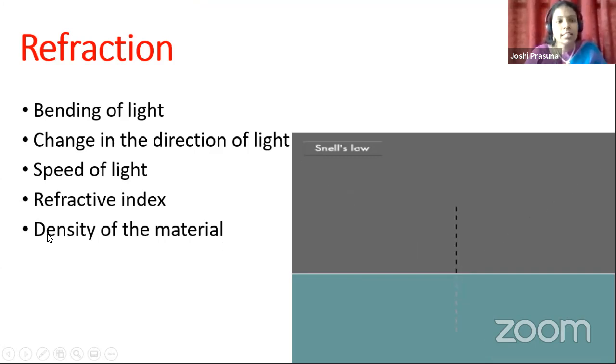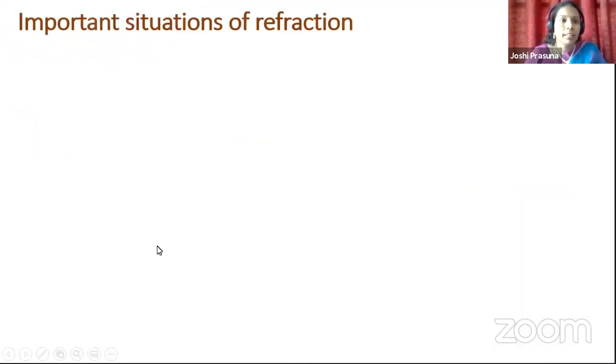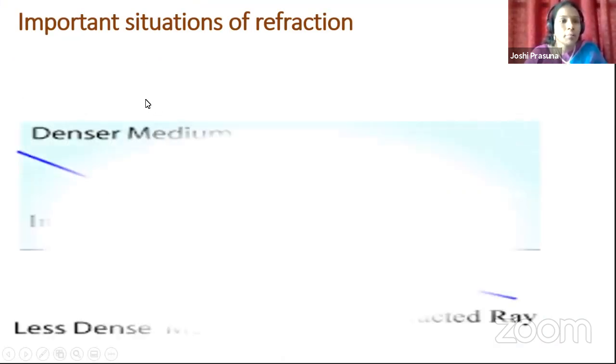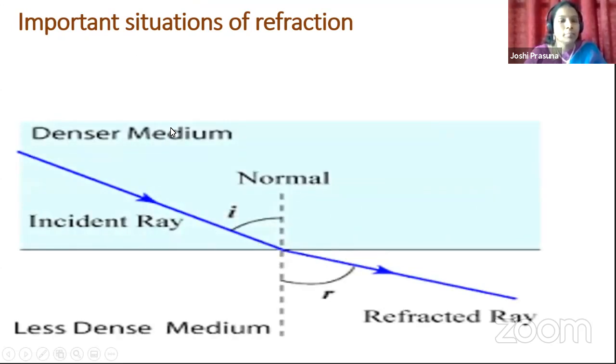Okay, children. So this density is a very important factor in the forthcoming discussion which I am going to do. Okay, children. Look at the next slide. Look at it carefully, where I will discuss important situations of refraction. Important situations means, here, look at the diagram.